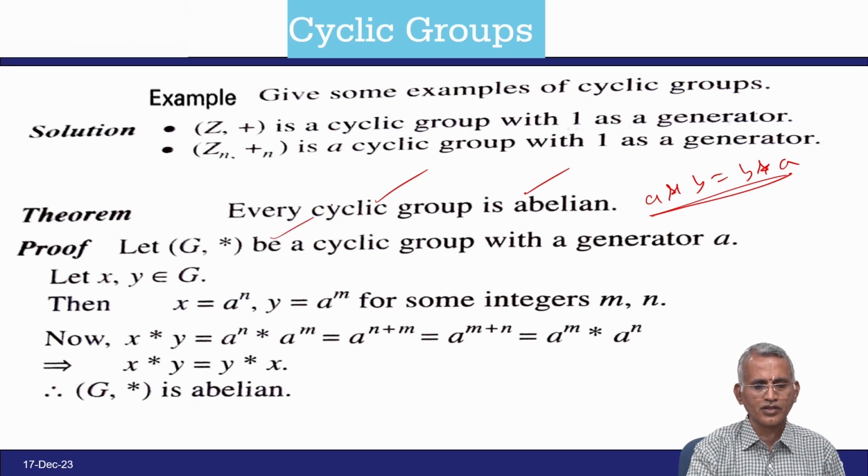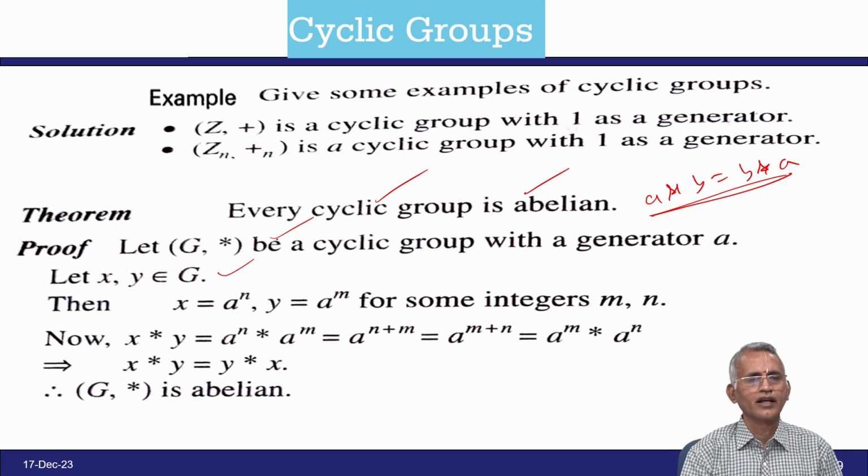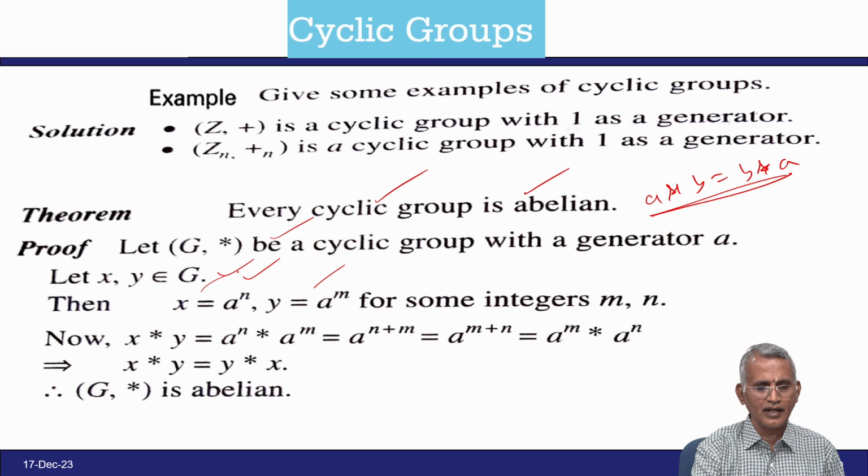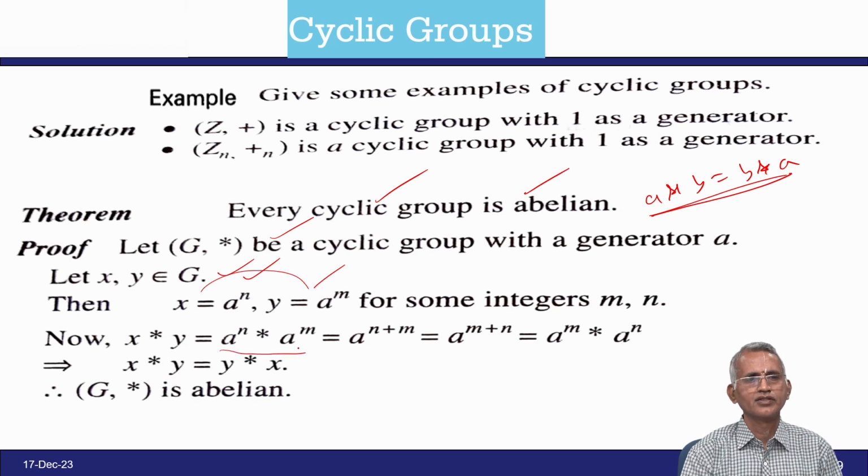So, let (G, star) be a cyclic group with generator a. You take elements x, y in G. So x is equal to a power n and y is equal to a power m. Then for the commutative property, x star y becomes a power n star a power m, which is equal to a power n plus m, which is equal to a power m plus n, which is equal to a power m into a power n by the law of indices.